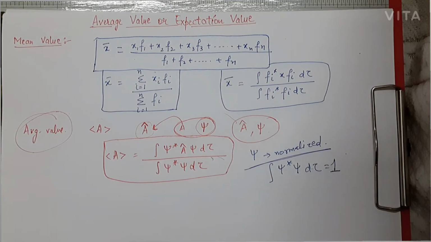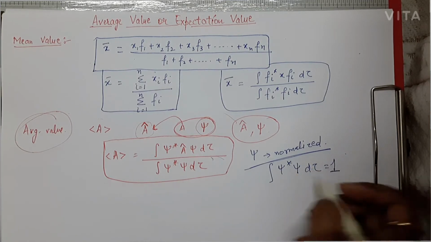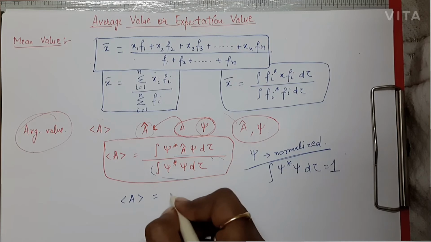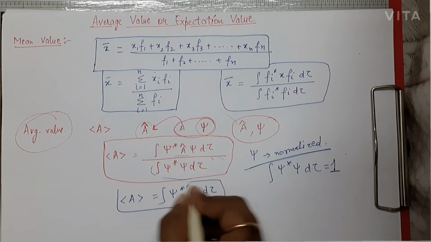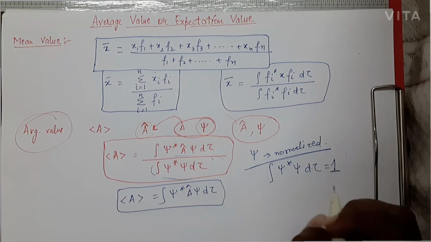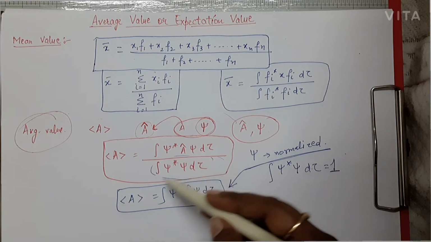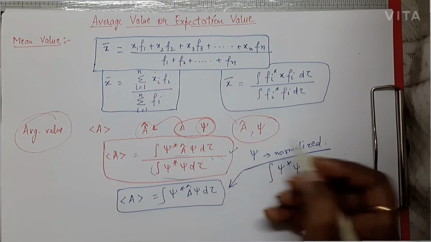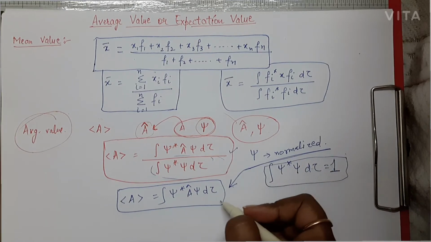Now what is a normalized wave function? That also we are going to discuss shortly, but right now just listen up. That is, integration of psi star psi d tau will be equal to 1. That is, this denominator part will be equal to 1, and this average value will become this one. But remember that only if in a question it is given that psi is normalized, then you are going to use this formula, right? If psi is not normalized, then you will use the earlier formula. If psi is normalized, then psi star psi d tau integration equals 1, and you will get this formula, right?